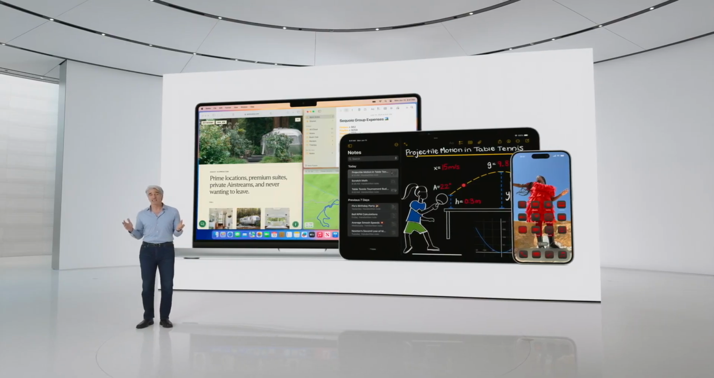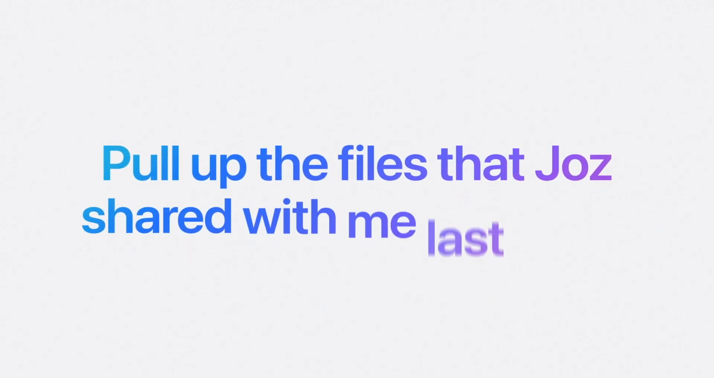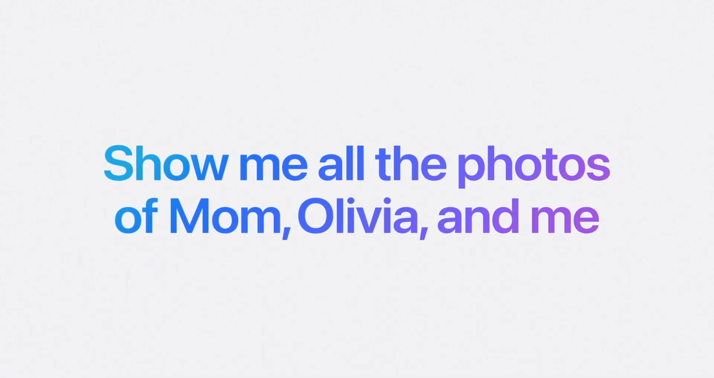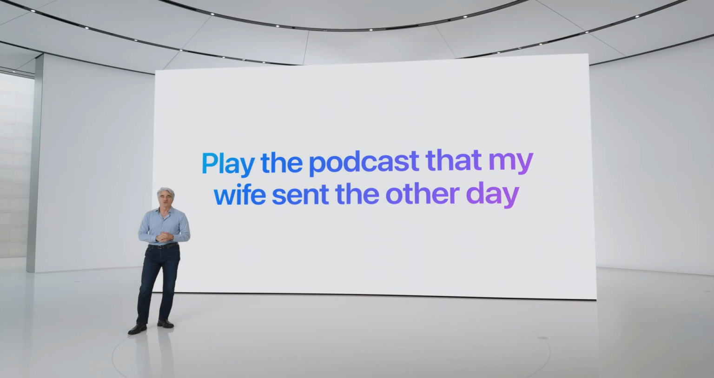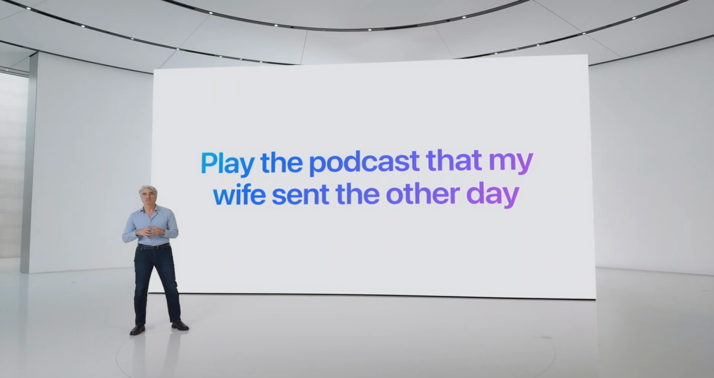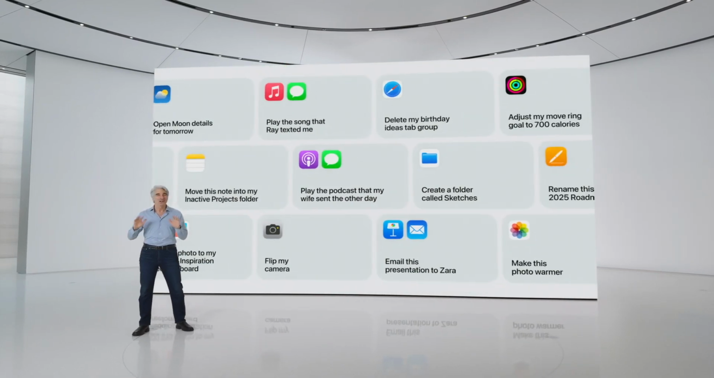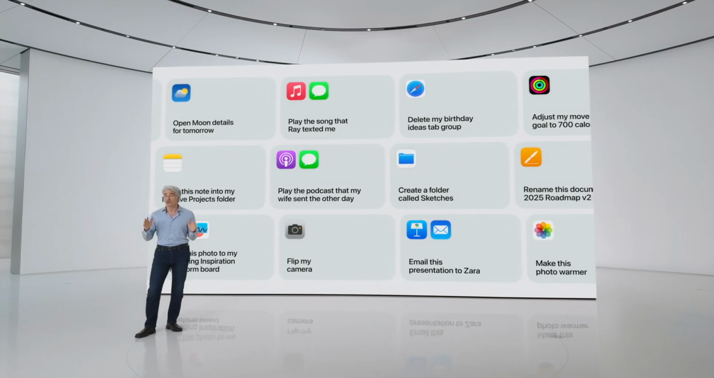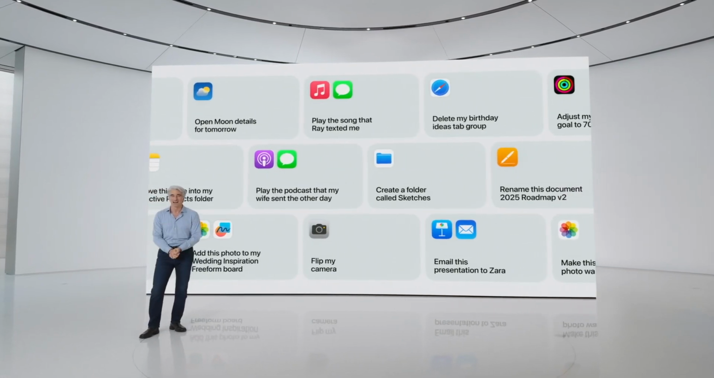So you can say things like, pull up the files that Jaws shared with me last week, or show me all the photos of Mom, Olivia, and me, or play the podcast that my wife sent the other day. We're designing Apple Intelligence to be able to orchestrate these and hundreds of other actions for you, so you can accomplish more while saving time.